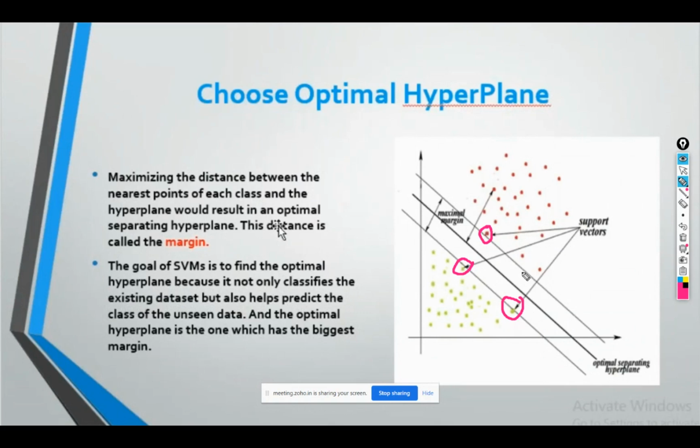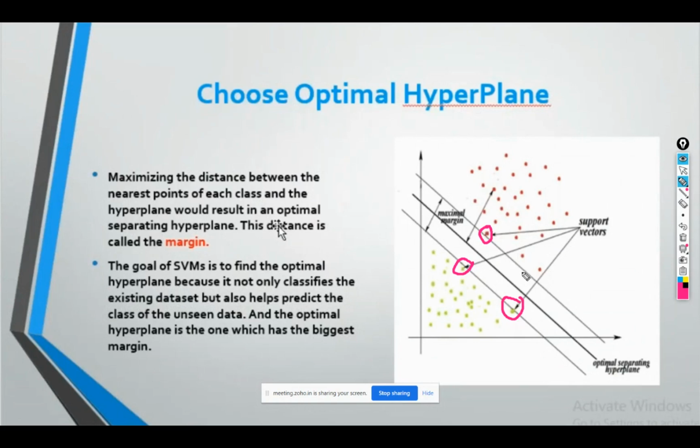If we have two categories, I will draw two. If I have three categories, then I will draw three. In this case, I have two categories. So I will draw a line which is passing through the extreme point of both the categories. And I will make sure that these support vector lines which I'm going to draw are parallel to each other.